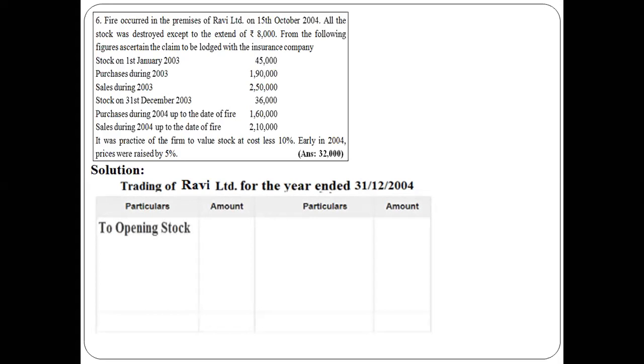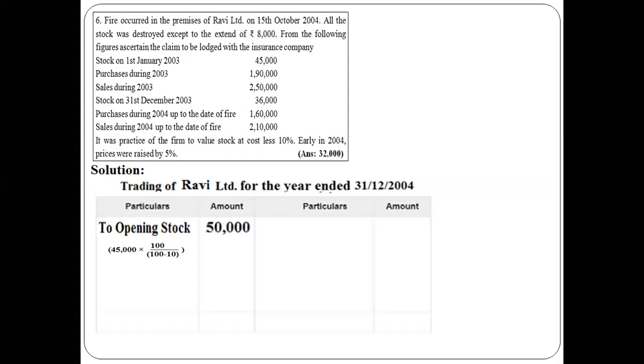First, opening stock. What is our opening stock? 45,000. And the adjustment says that it was the practice of the firm to value the stock at cost less 10%. So how to do this? That is the working notes. Just observe the working notes. What did I write? 45,000 into 100 divided by 100 minus 10, that is 90. Just now, the same formula whatever we discussed is applied here. So when we calculate like this, our opening stock comes to 50,000.